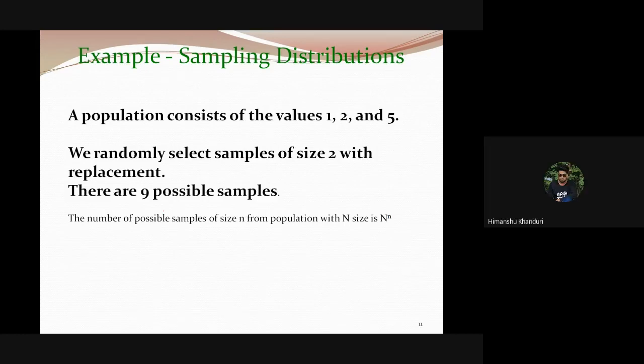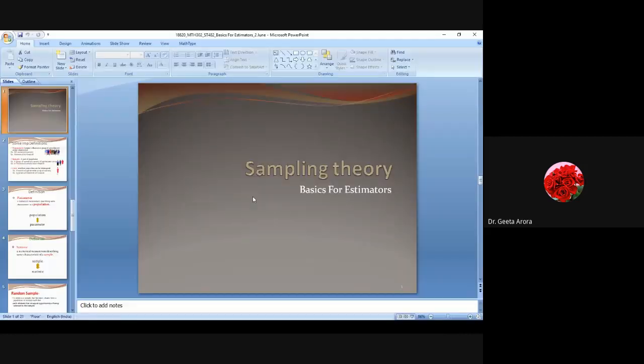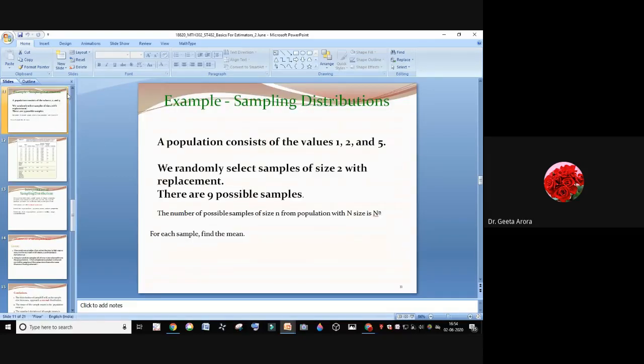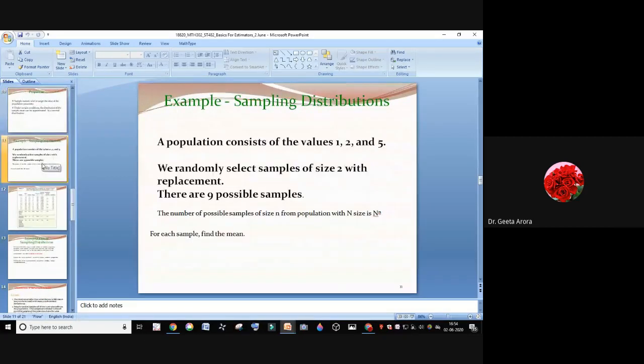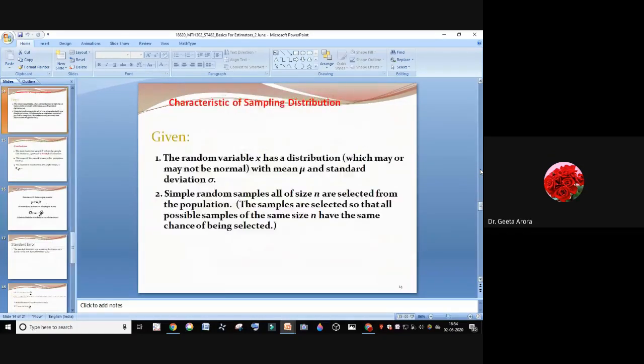Now I'm not going to start with this example because it will take time. Let me see what the next part is. We have finished the sampling distribution, then we have an example.